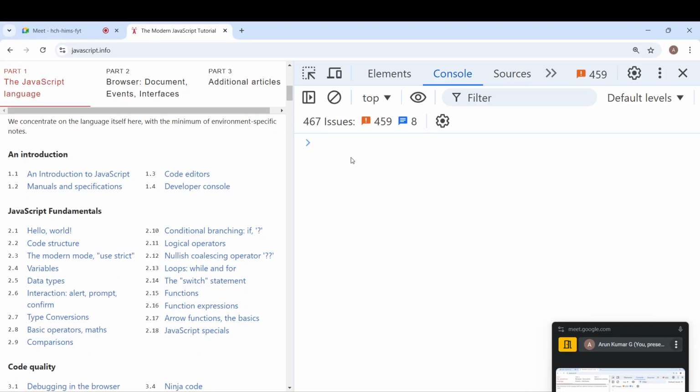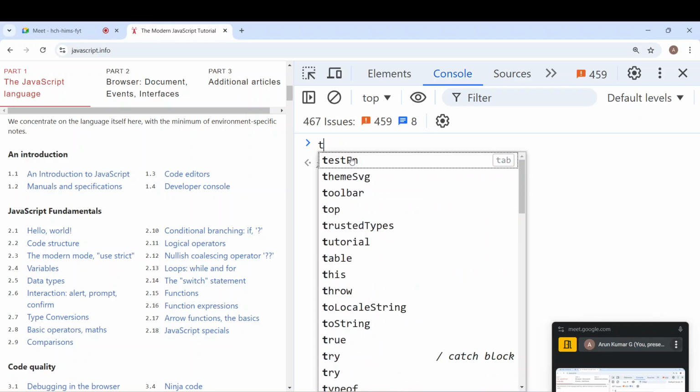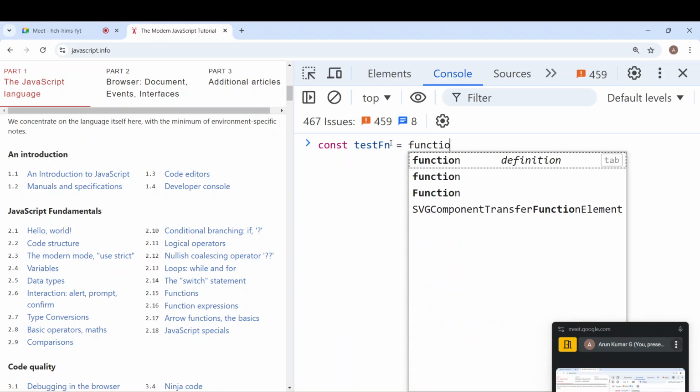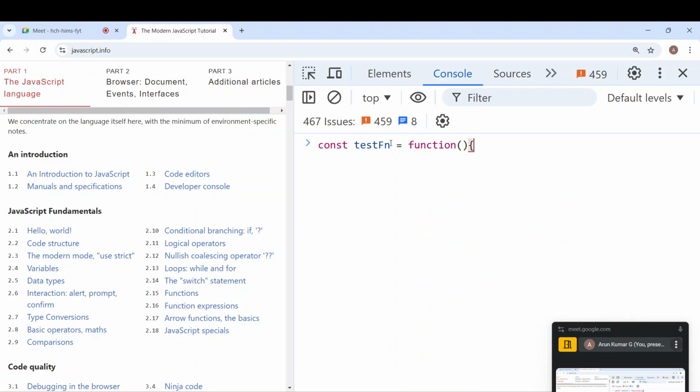Now the same test function can be defined in a different way, like a variable-like syntax. I can say const testFn. Now this is like a variable, so I can write a function definition here without a name. This is called an anonymous function. This right side is an anonymous function because I have not given any name. I just use the function keyword and I'm just telling the parameters.